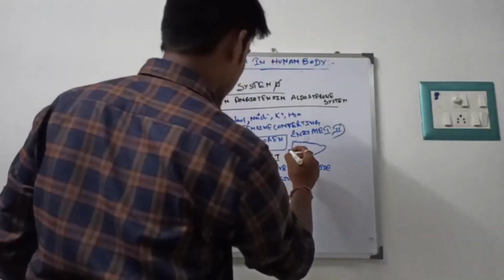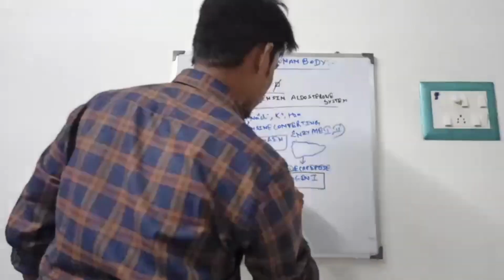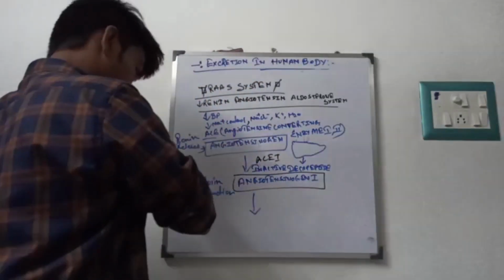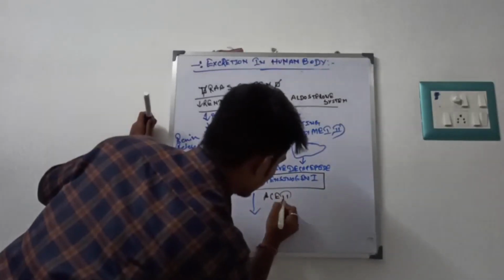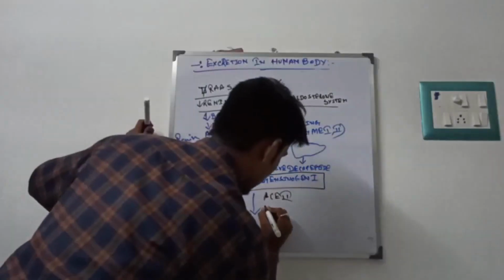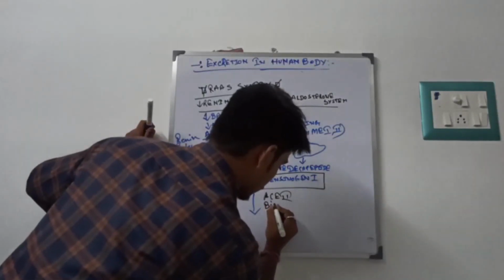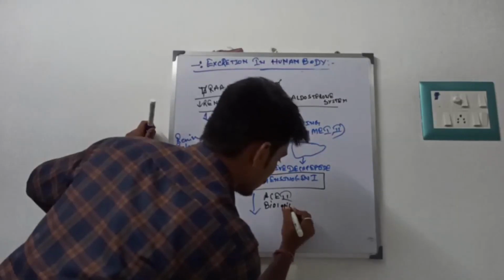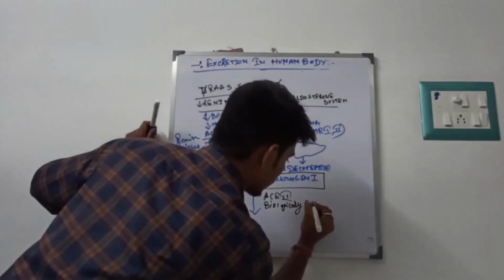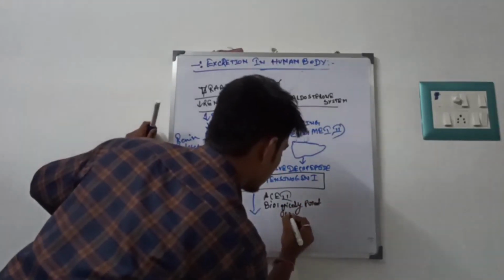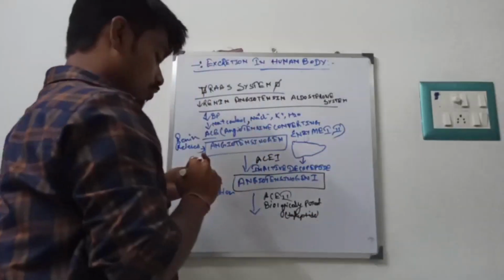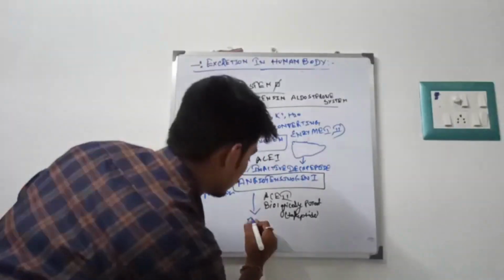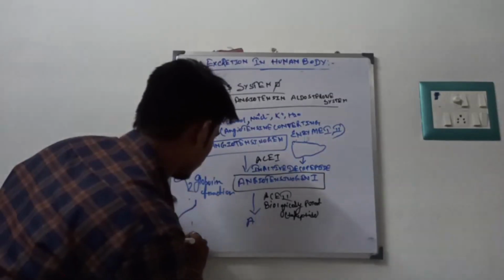So here there is angiotensin 1, and after that it will release ACE2. ACE2 means a biologically potent octapeptide. The octapeptide comes and forms angiotensin 2. I told you that it comes from the lung.